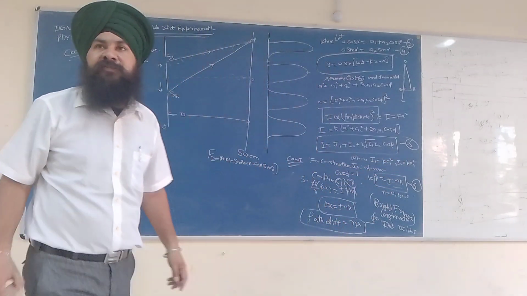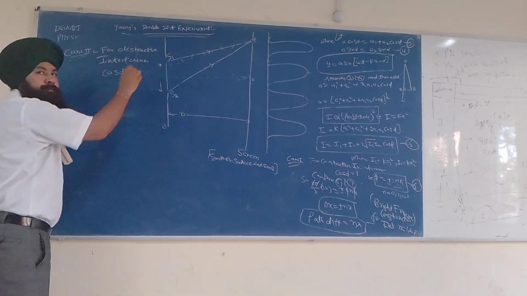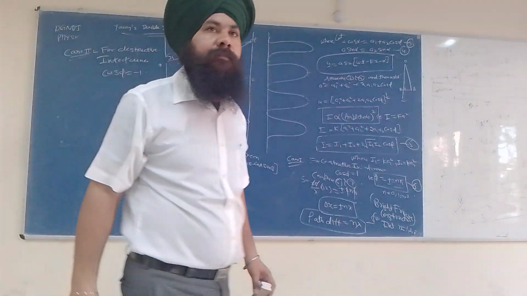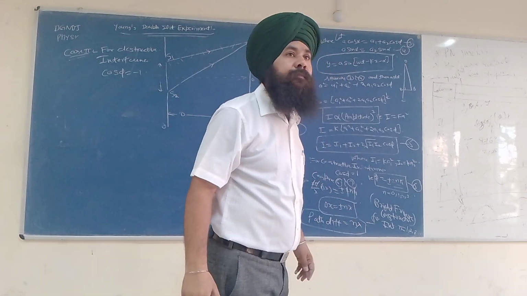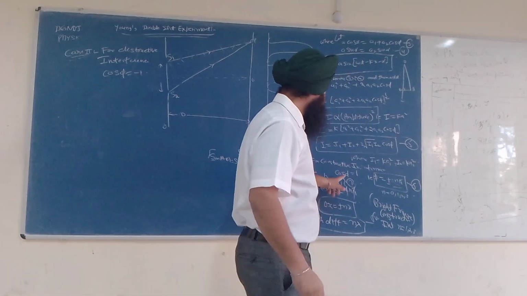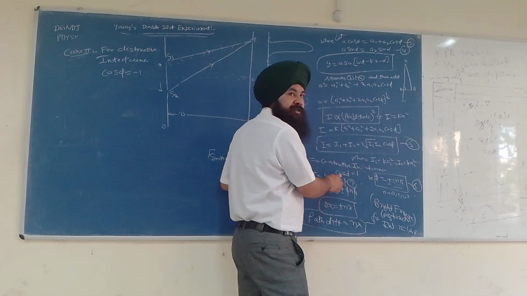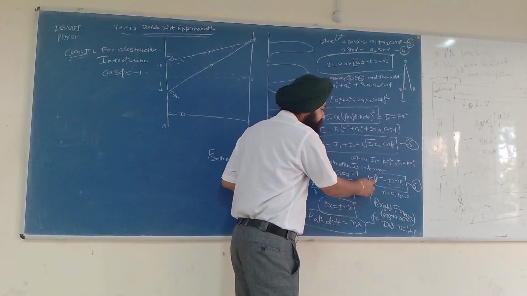And what is the minimum value of cos phi? -1. So equation 6 is our last equation for case 1, where cos phi is equal to 1, which happens when the angle is equal to 2n pi.